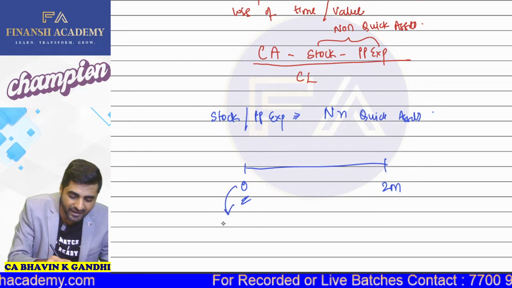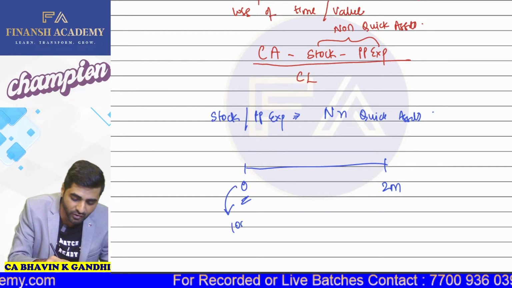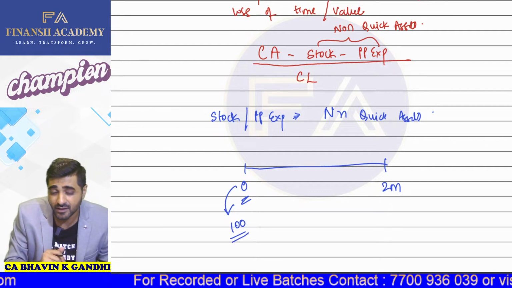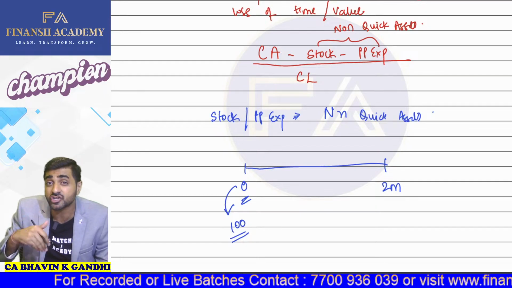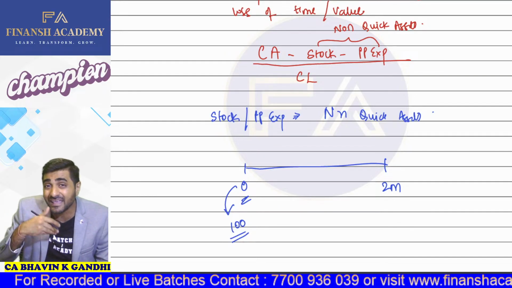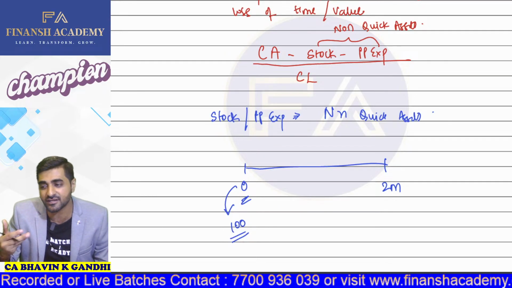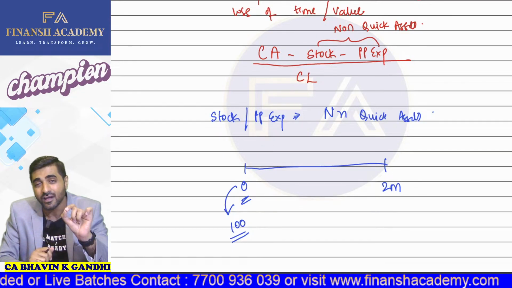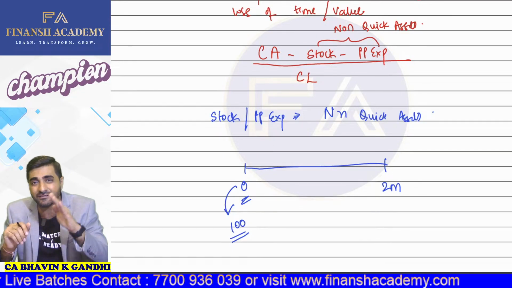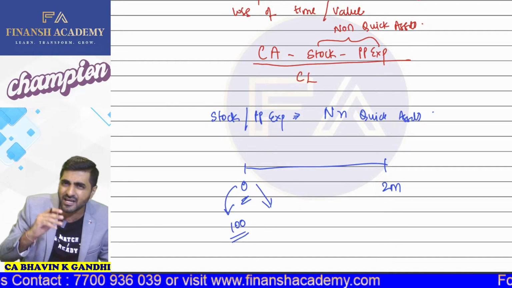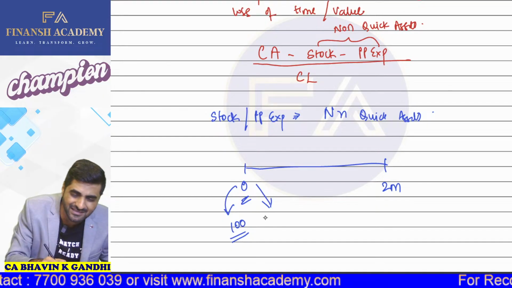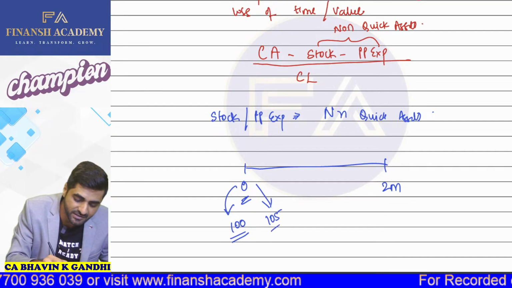usually, when I make cash sales, of course, I sell the goods at 100 rupees. But when I make credit sales, of course, I will add the cost of carrying to that particular debtors. Come on, yes or no? Yes, sir, because my money is now not received immediately. My money is received after 2 months. So definitely those particular goods, which I'm going to sell to my customer, I will sell at, let's say, 105 rupees. Why?